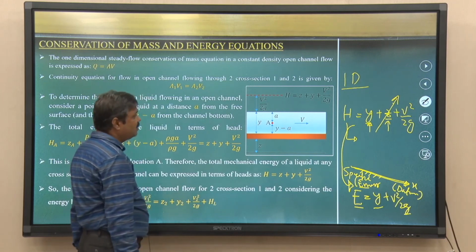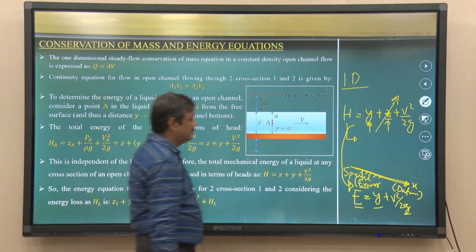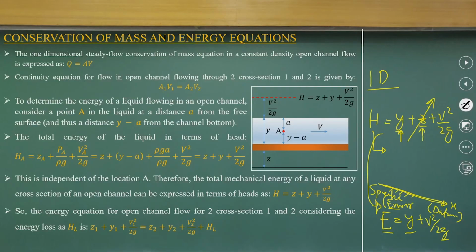So, in a simple way we can analyze the flow field using the specific energy concept, which has two components, the velocity head and the pressure head. Now, as we did for pipe flow, we can apply the same concept.